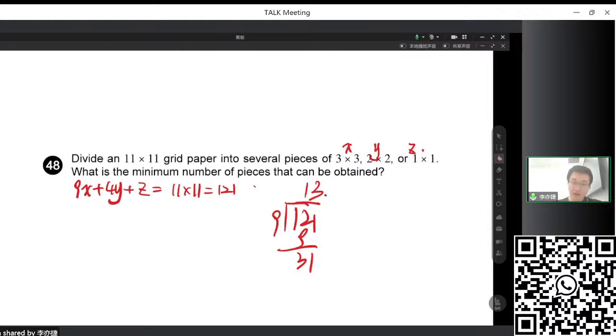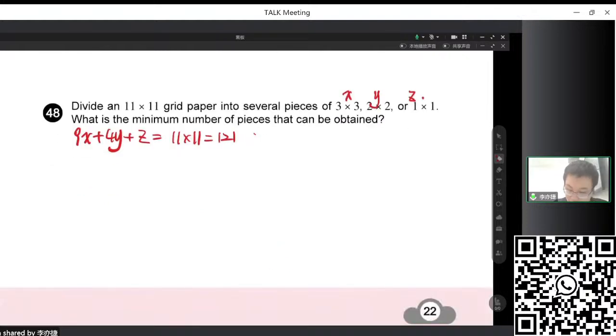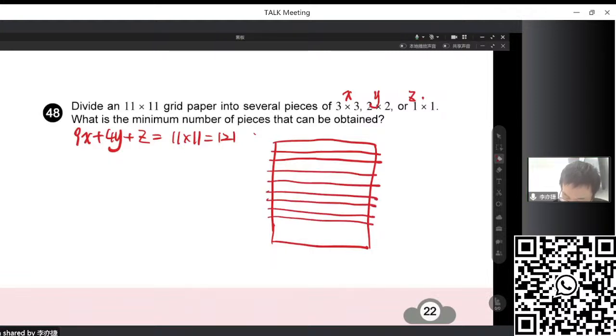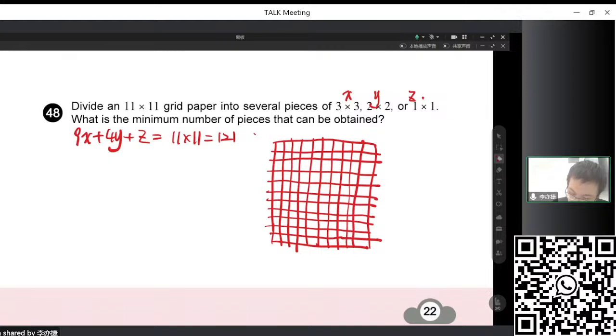No, because firstly, we should put the 3 times 3 in the 11 times 11. So we know in a row, right, we can only put 3 of the 3 times 3 in a row.